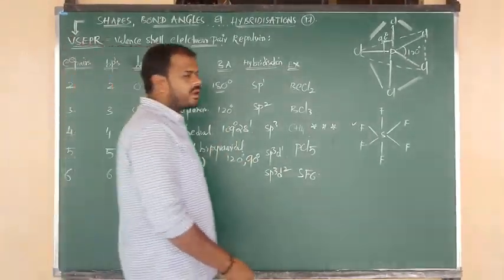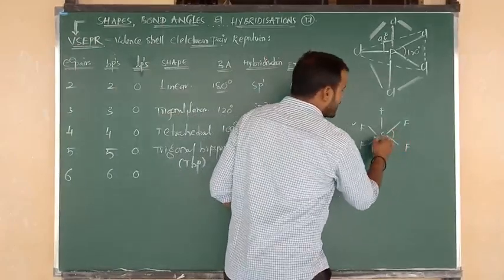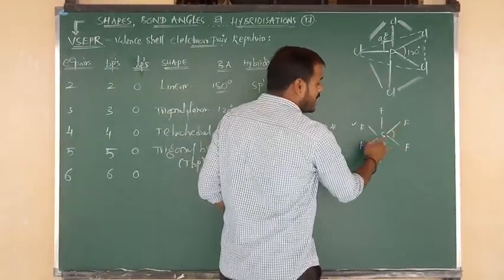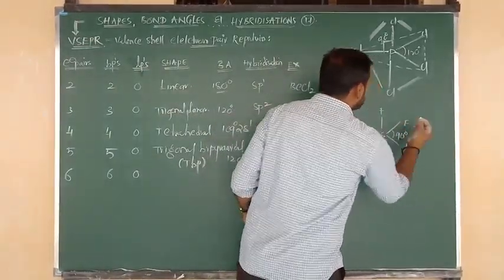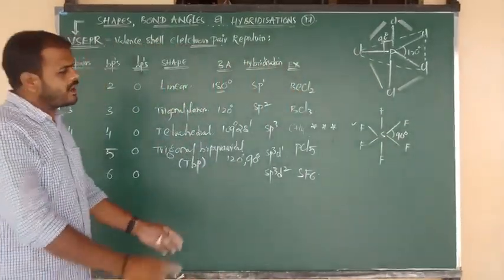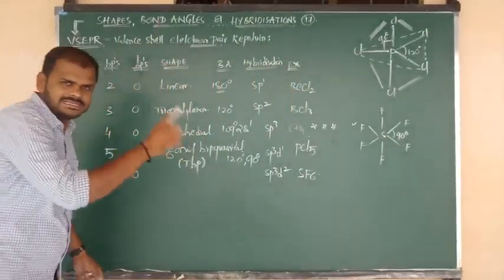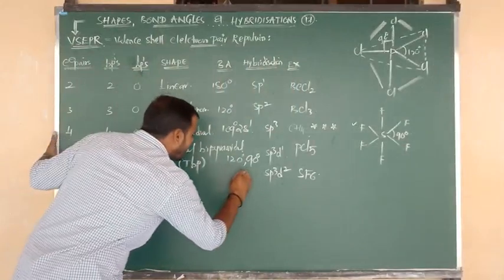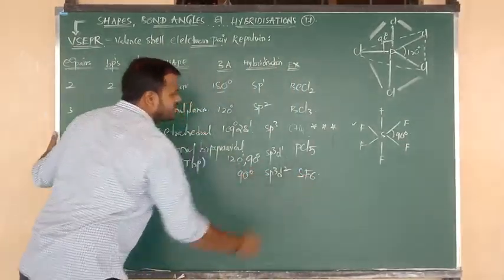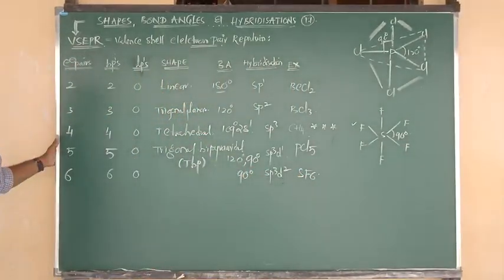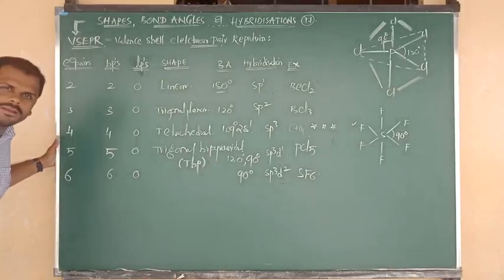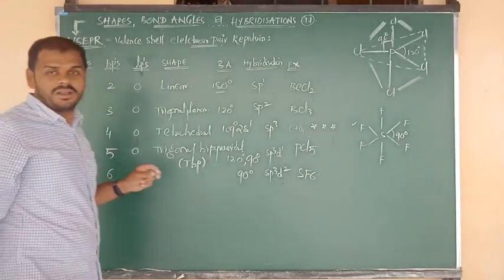So what will be the bond angle? Between any two fluorines around the sulfur, the bond angle should be fixed. That is around 90 degrees in all cases. So bond angle is 90 degrees in the SF6 molecule. Now beta, sir, what is the geometry or shape?